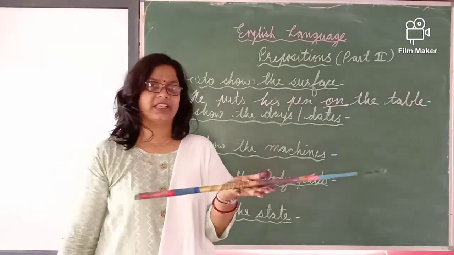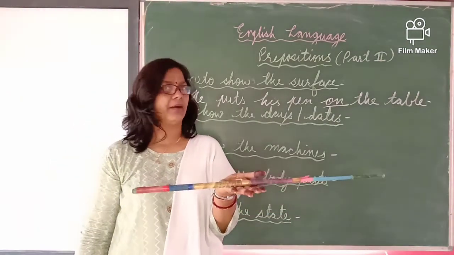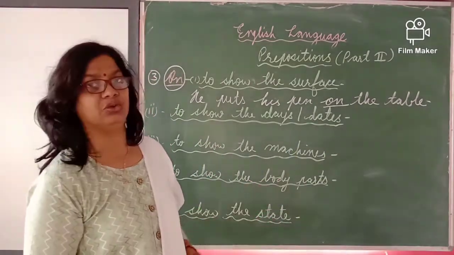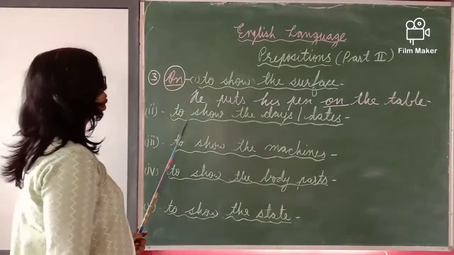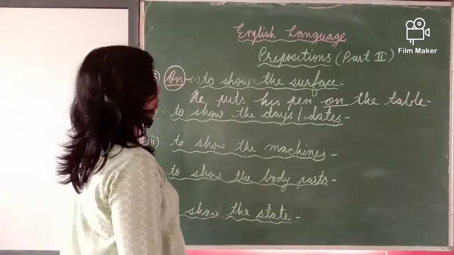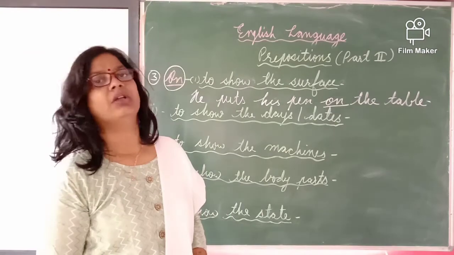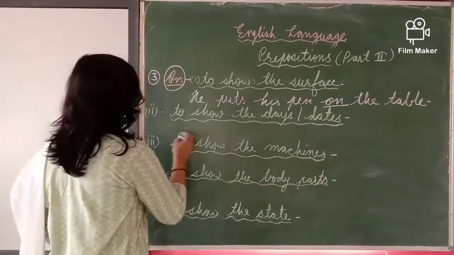Just like it, the stick is also on my palm. The stick is also on the surface of my palm. So here we will use on. Second, to show the days and dates. Whenever we show specific dates, there also we will mention on.